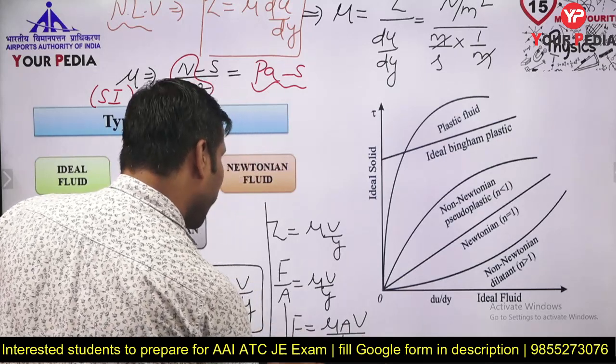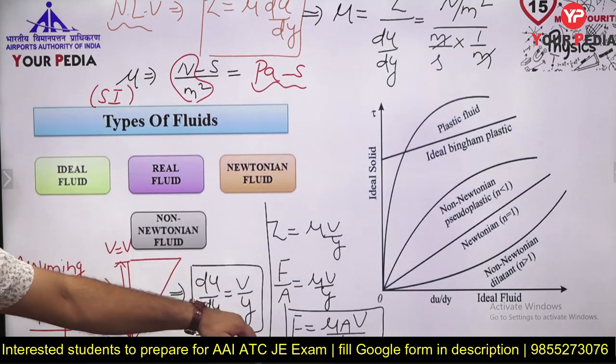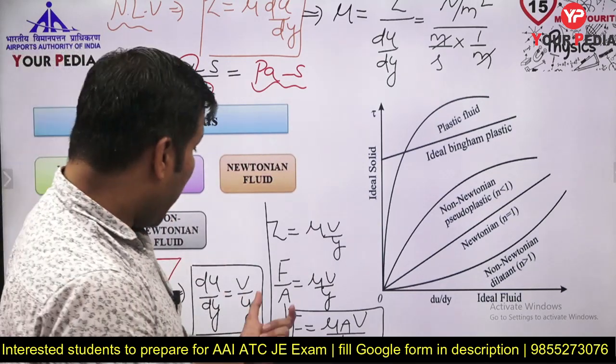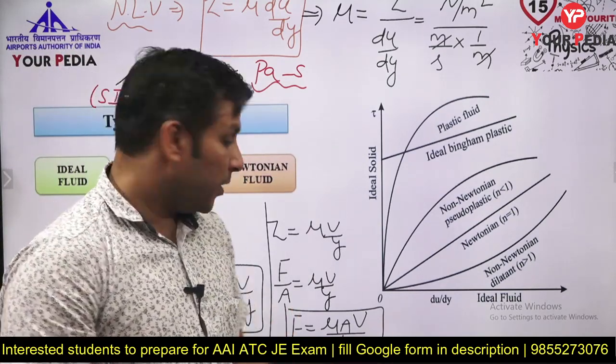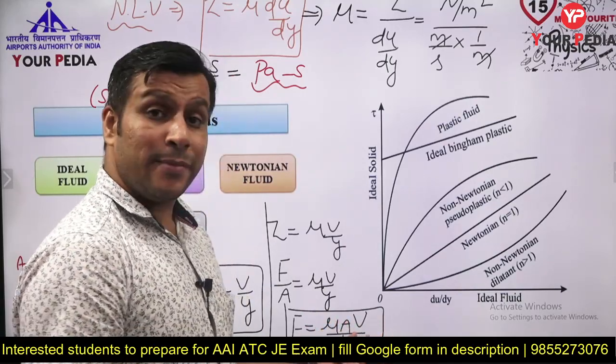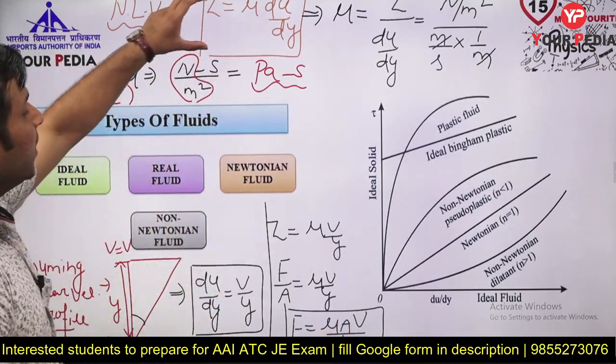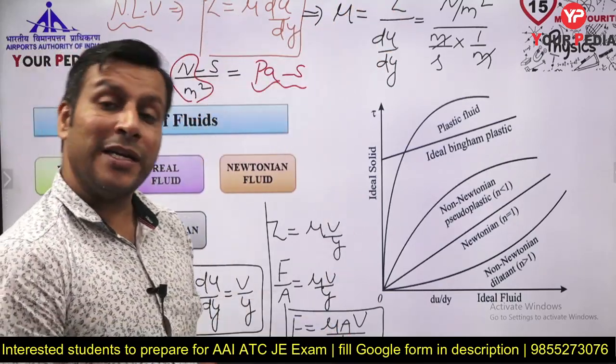Guys, this is the final formula which we want. Actually, this is a final formula. From this formula only we are going to solve that problem. F force in Newton SI unit, mu dynamic viscosity in Pascal second या Newton second per meter square, area in meter square, velocity in meter per second, y is the thickness of the oil film, thickness of the water film. Okay, that is in meter only.